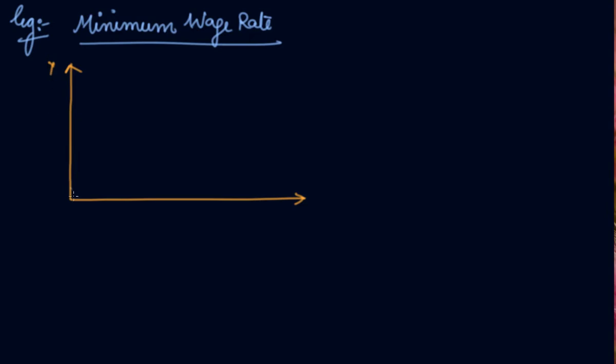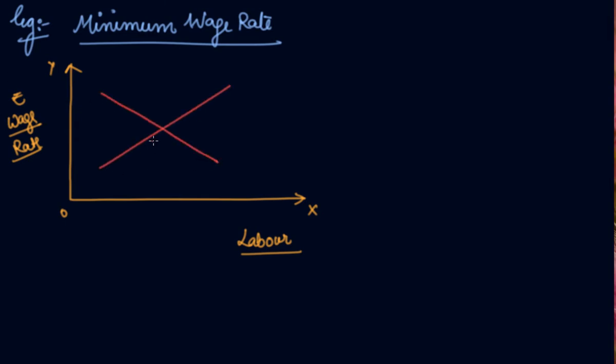Now, the best example we can take here is of minimum wage rate. Here on the y-axis we will be taking the wage rate. On the x-axis we will be taking the labor, the quantity we used to take. So here in rupees it is the wage rate. Now let's see the demand and supply. This is the equilibrium. This is the wage rate, and this is the L, the labor that is supplied. Now the government has fixed the minimum wage rate at W1.